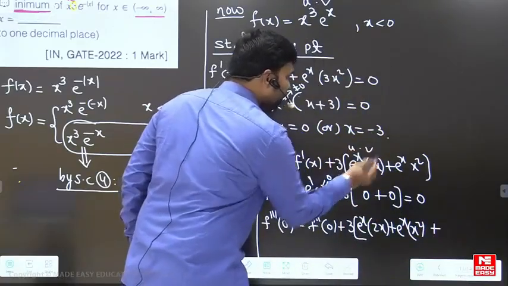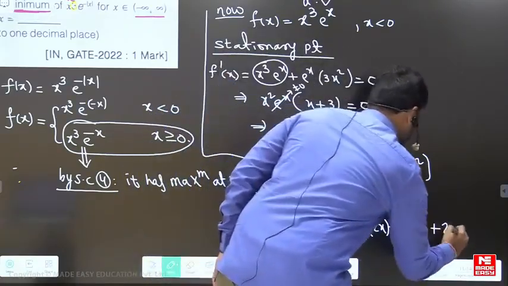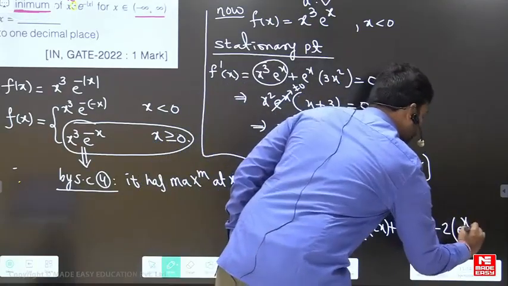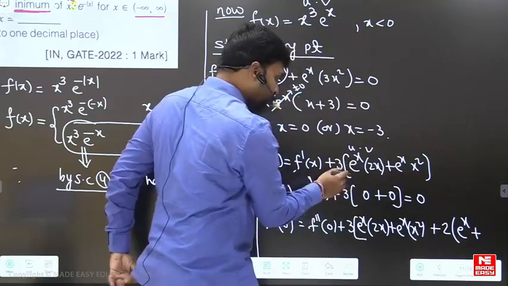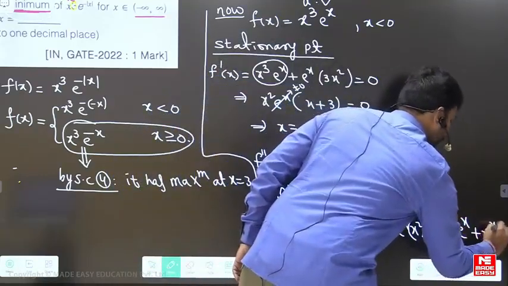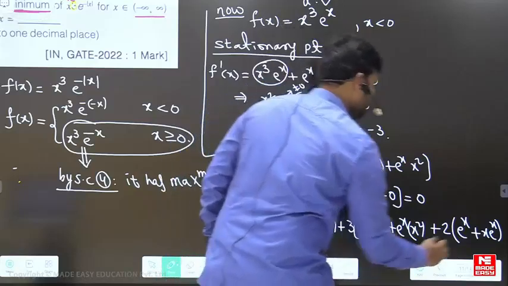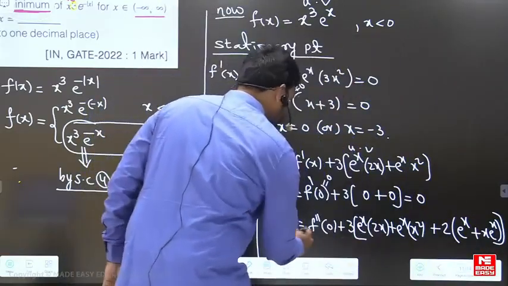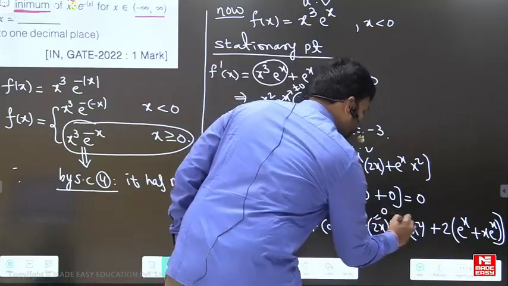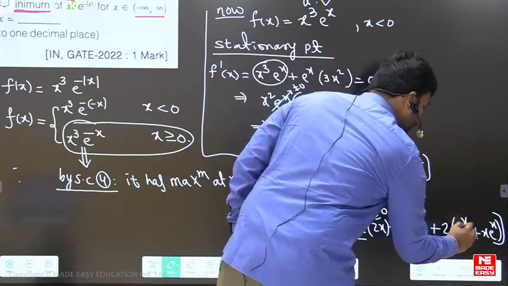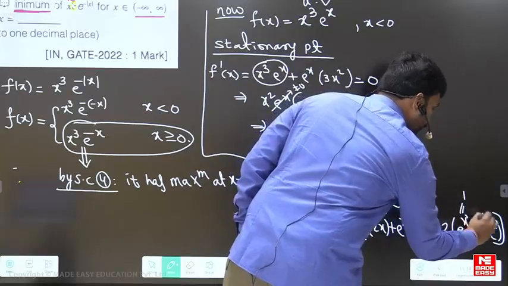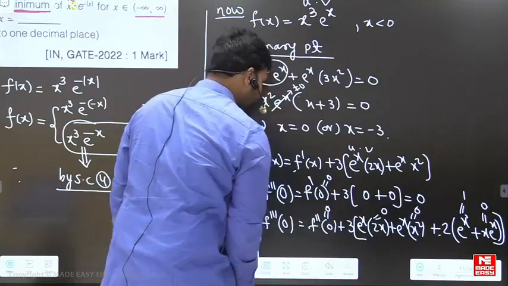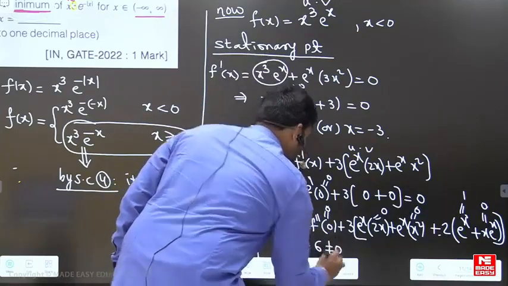So that is uv here again. So uv means here 2 times e power x plus e power x plus x into e power x, x into e power x, right? So you are getting at 0. So f triple dash of 0 means this becomes 0, this becomes 0, right? And this becomes 1, this becomes 1, and this becomes 0. So this goes to be 2 into 3. But this is equal to also 0 here. So this is equal to 6, which is not equal to 0.